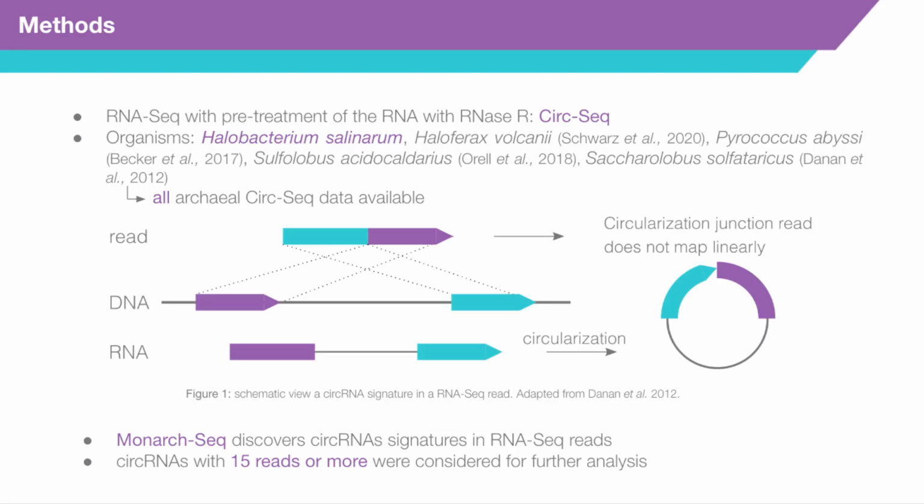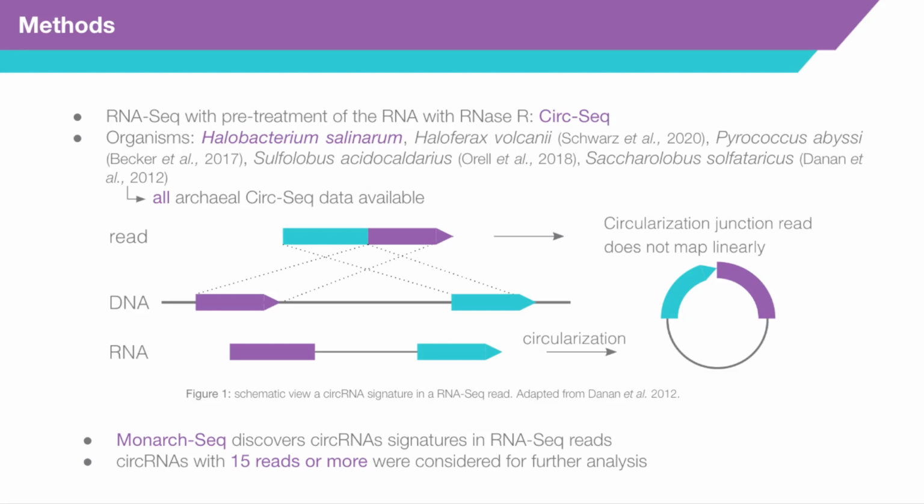So to achieve that, we generated Halobacterium salinarum RNA-seq data in which the RNA was pre-treated with RNase R, an enzyme that digests linear RNA and enriches for circular molecules. We are calling this type of sequencing circ-seq. We also gathered from the literature circ-seq data from other archaea for reanalysis: Haloferax volcanii, Paracoccus abyssi, Sulfolobus acidocaldarius, and Saccharolobus solfataricus, which represent all the available archaeal circ-seq data.